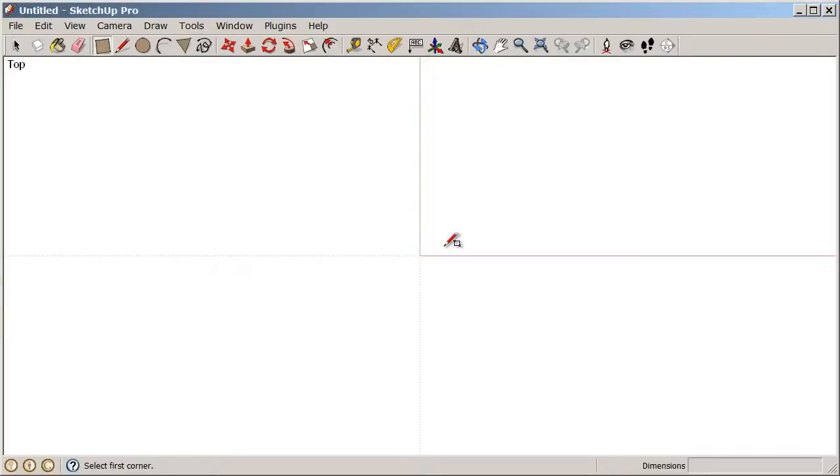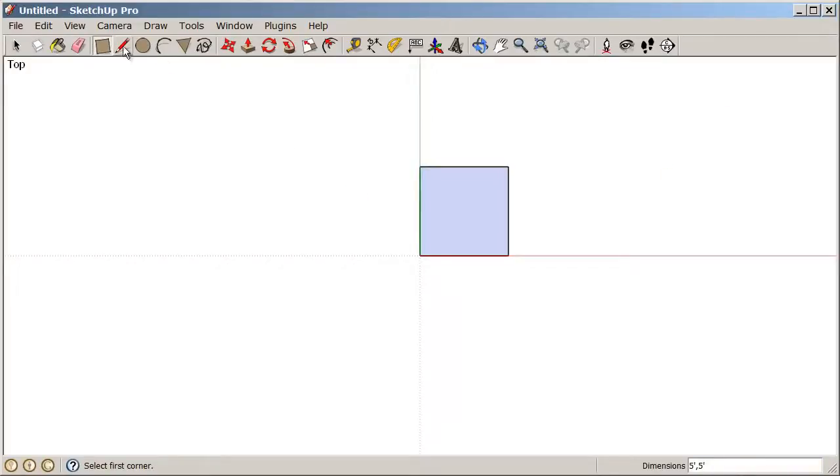So to start off, let's use the rectangle tool and let's click once on the origin. Move our cursor towards the top right corner, and also take note that the rectangle tool will snap to a perfect square as well as the golden section. So we're just going to move our cursor towards the top right corner of the screen to suggest a direction, let go of the mouse, and type 5 apostrophe comma 5 apostrophe enter. So now we have a perfect 5 foot by 5 foot square.